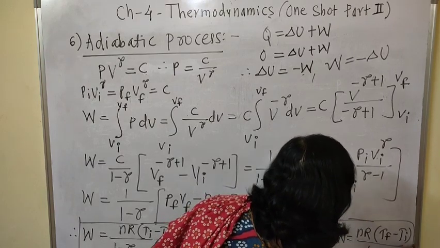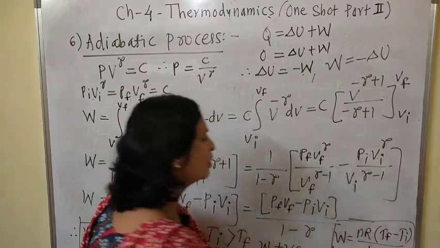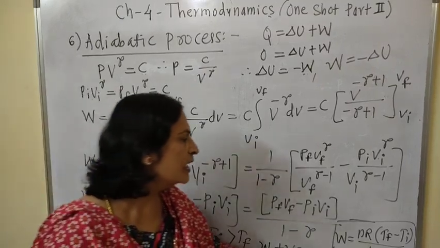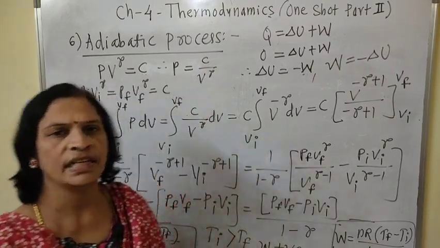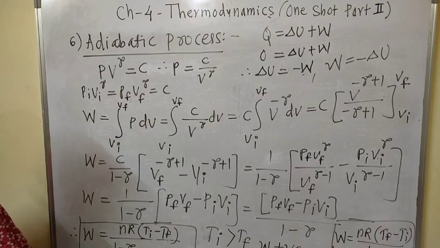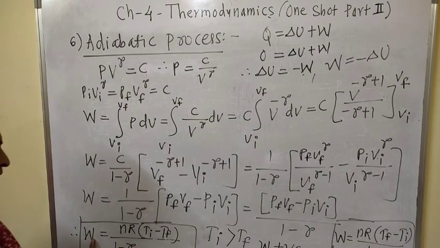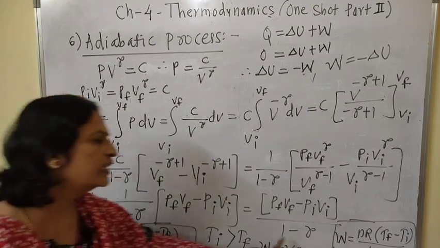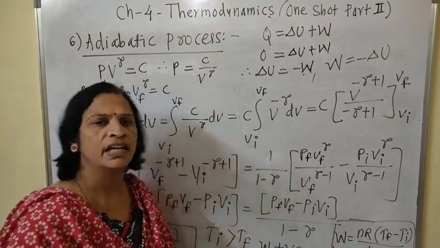This is for adiabatic compression, because in adiabatic compression temperature goes on increasing. Understood? And in adiabatic expansion temperature goes on decreasing. In this case work done is positive, and in this case work done is negative.